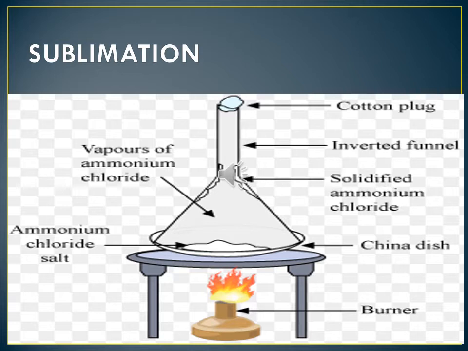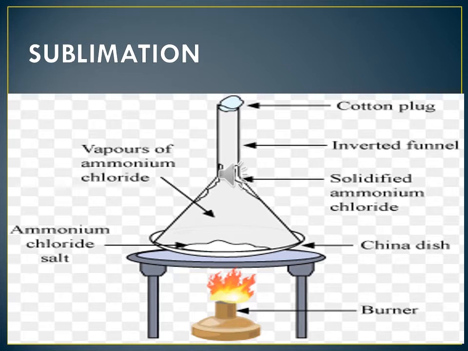An inverted funnel is placed over the asbestos sheet as shown in the figure. The open end of the stem of the funnel is closed using cotton wool or a cotton plug. The China dish is heated.